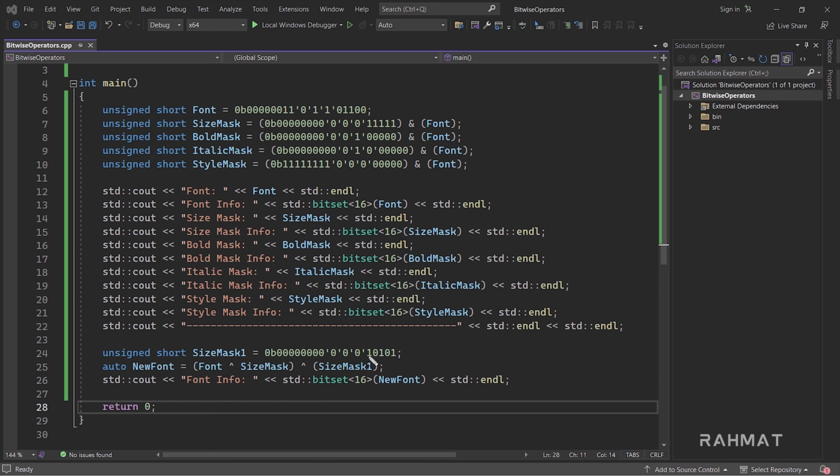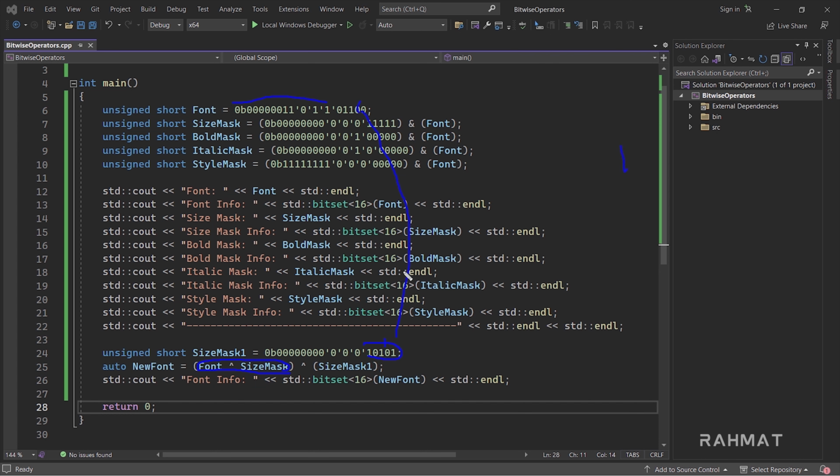So the new size mask is this information, and we want to apply it. The result is the same font with this information, except the last 5 digits are 0. Now if we apply this, this is 0 and this is 1, so the result would be 1.